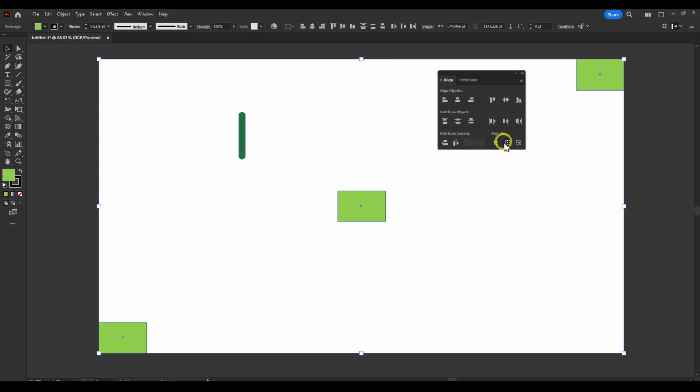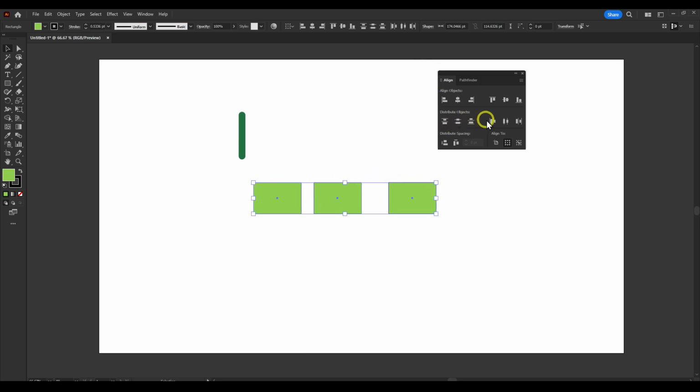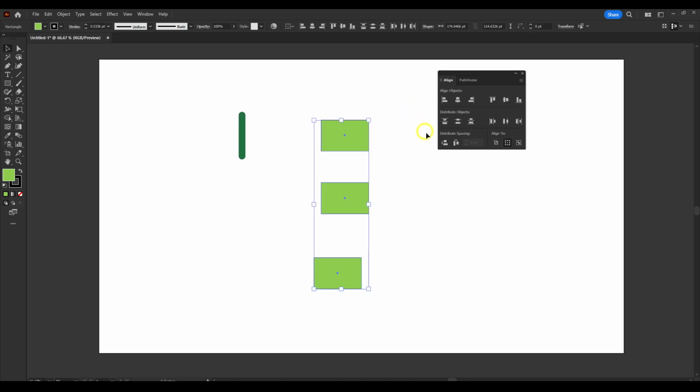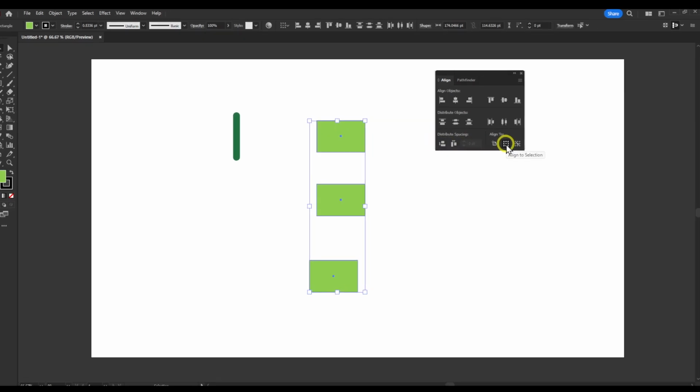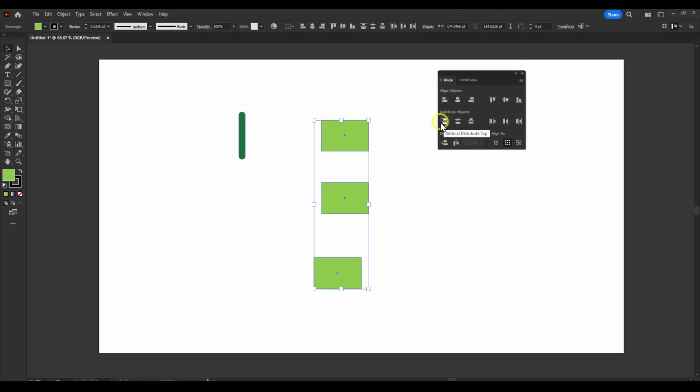It is not selected align to selection, because if you select this, now when you have this like this and you click, it will just align horizontal or align distribute top. So you have them here, and you select them, and it's selected align to selection. Then when you click on vertical distribute top, this is what's going to happen. And also we can just click on that, so it's also equally aligned in the center, right, horizontally in the center.